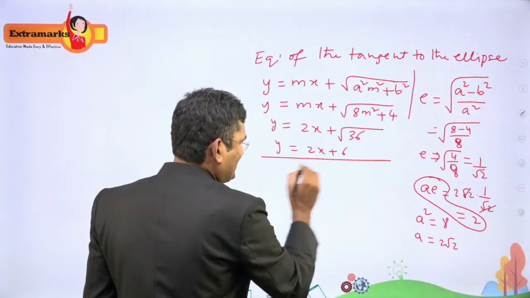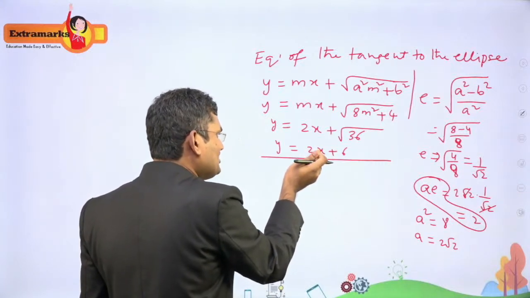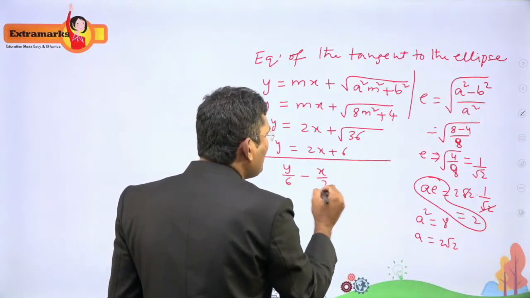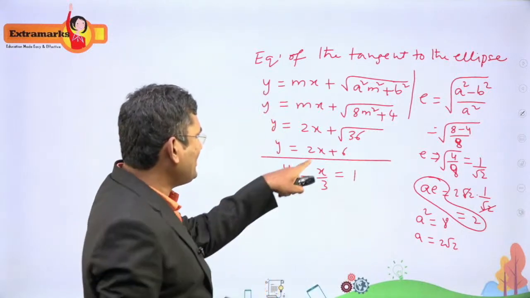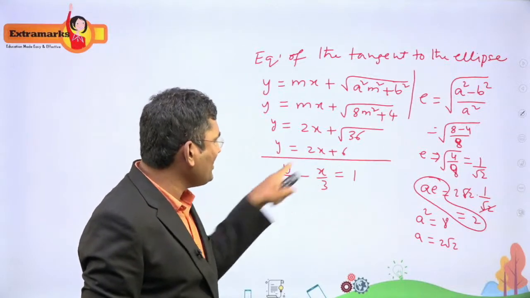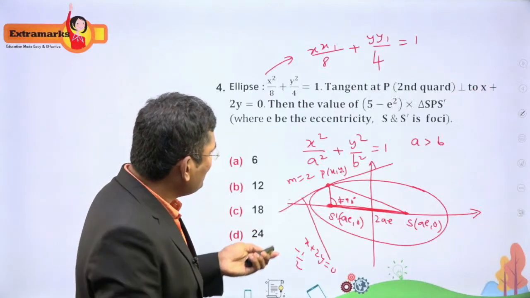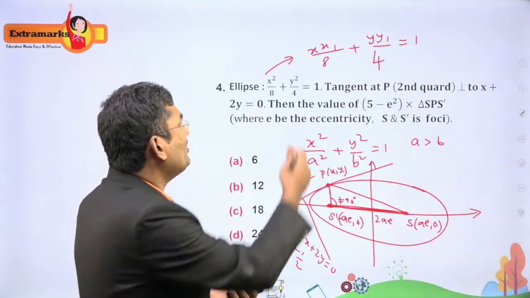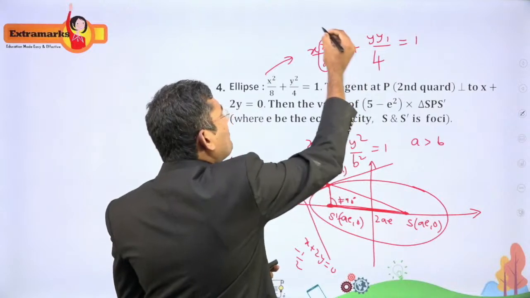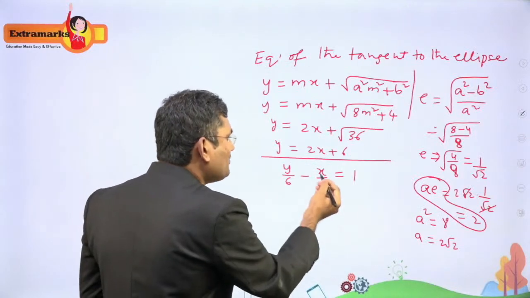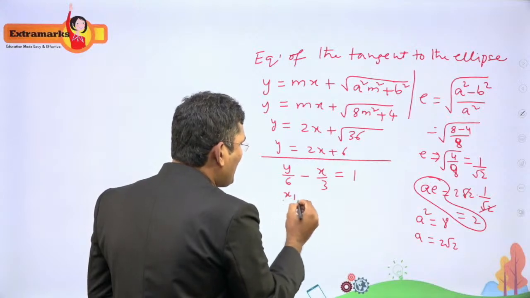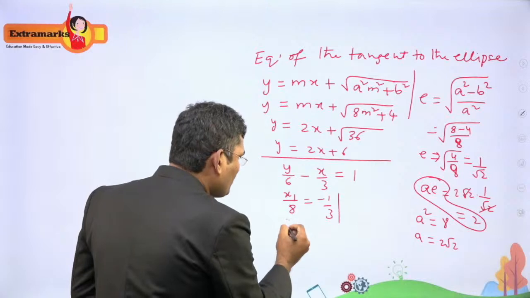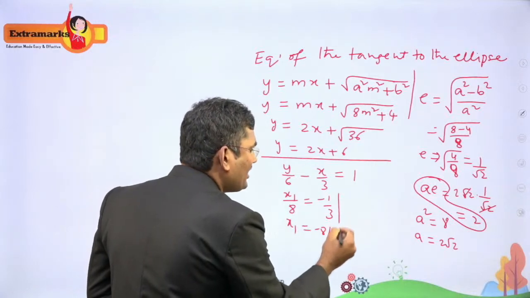I'm dividing with 6. I'm shifting this 2x to this side. So y by 6 minus x by 3 is equal to 1. I am shifting this 2x to this side and dividing with 6 on both sides so that this form and this form are in the same form, right? These two equations are in the same form. So now the x coefficient is x1 by 8 and here the x coefficient is minus 1 by 3. So x1 by 8 is equal to minus 1 by 3, right? Now we can get the x1 value. x1 is equal to minus 8 by 3.